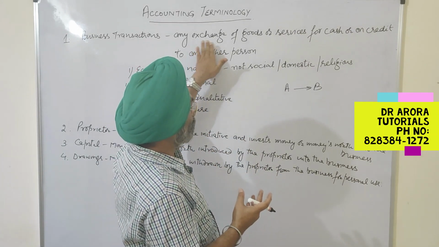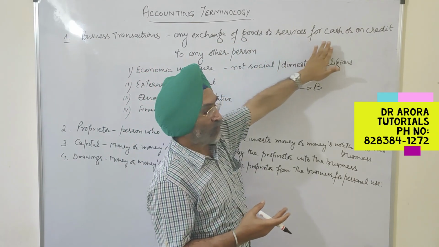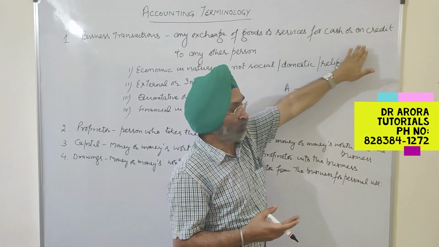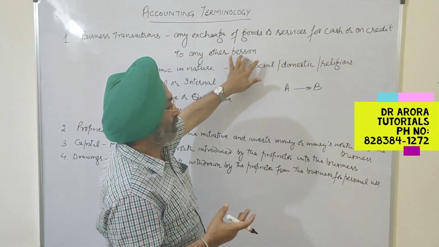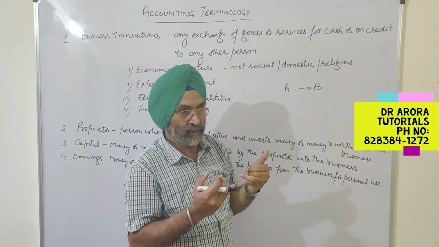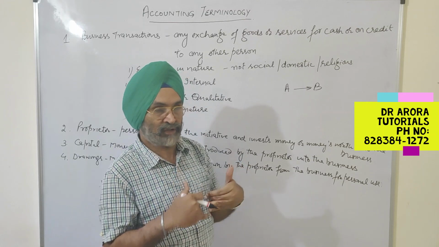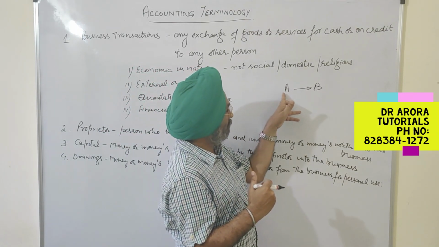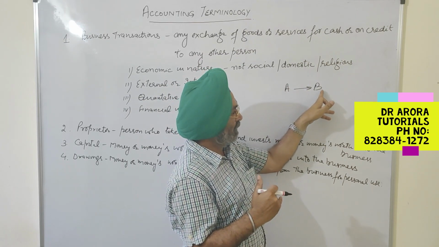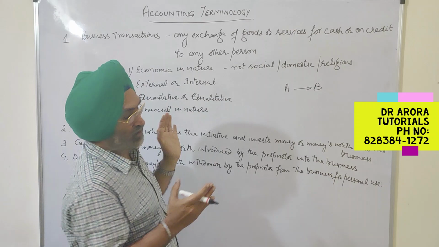So any exchange of goods or services for cash or on credit to any other person, not to oneself. He is not to provide the service to himself or herself. So similarly, if goods or services are provided by A to B, that is called a business transaction.